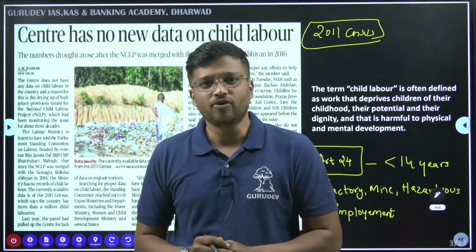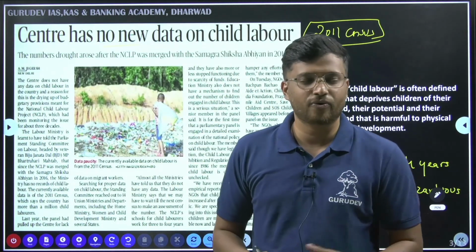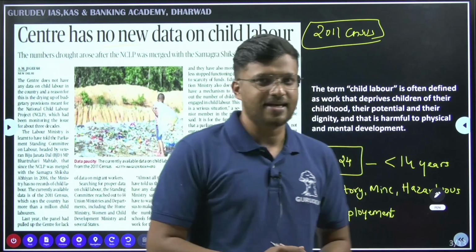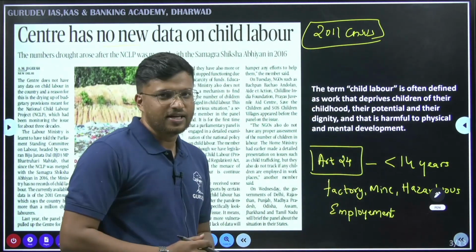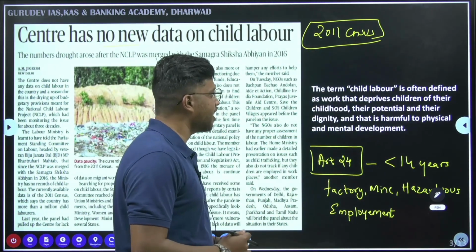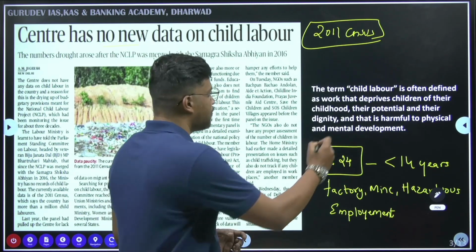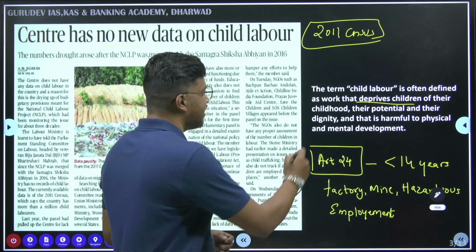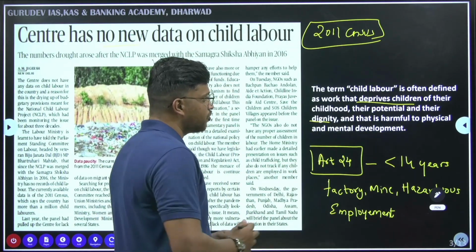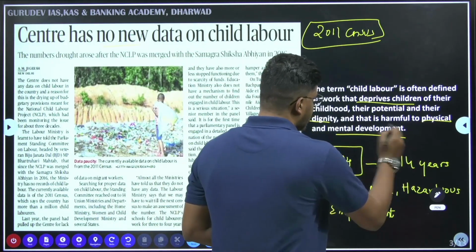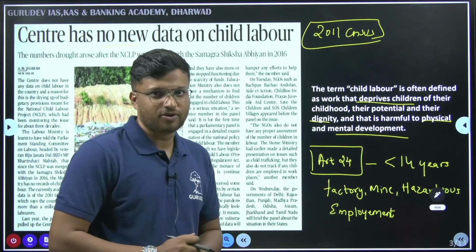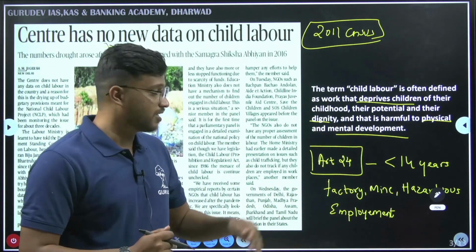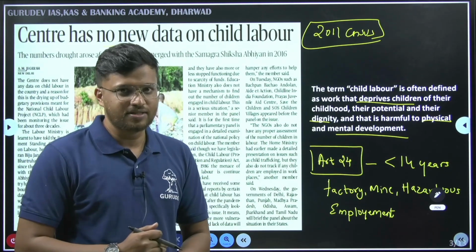Right? First of all, we should know there are various issues that we are going to read with regard to child labor, but first we will look at what child labor is exactly. When we look at the definition, child labor is often defined as work that deprives children of their childhood, their potential and their dignity, and it is harmful to physical and mental development. Child labor is not just about the physical work that we talk about, it is related to the social aspects, it is related to the mental dimensions as well.